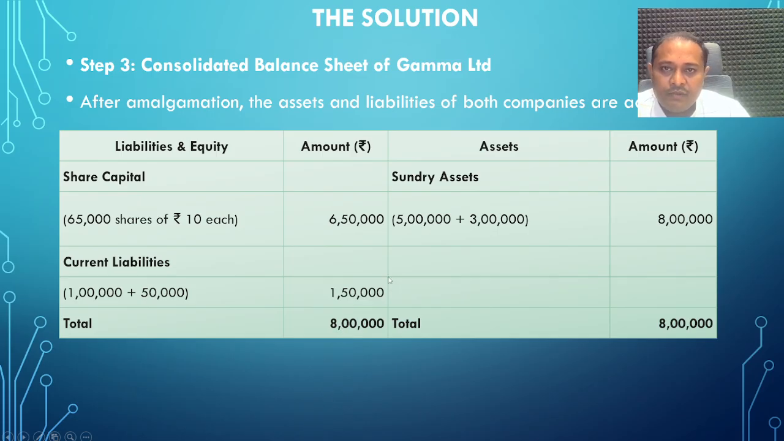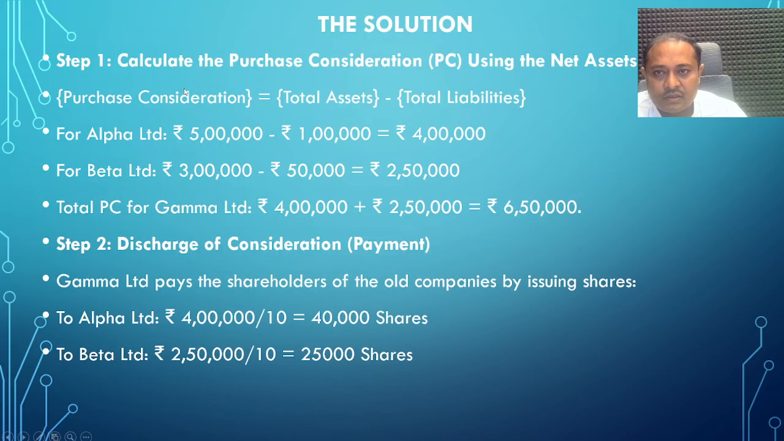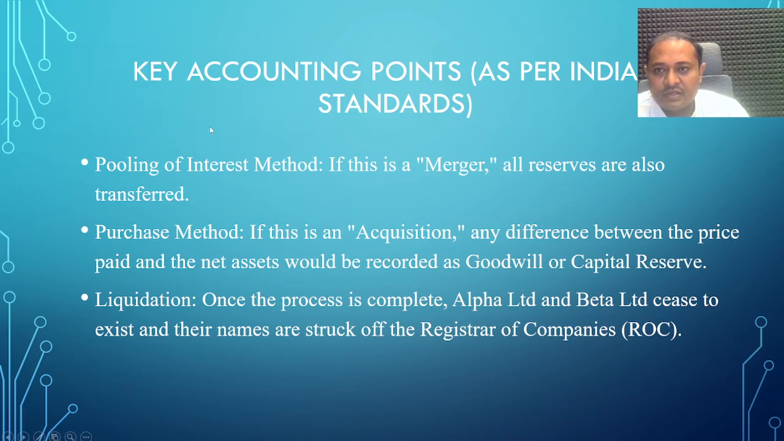So when we calculate the amalgamation, when we start the procedure, first we have the purchase consideration calculation, the second step is to discharge the purchase consideration, and the third step is the consolidated balance sheet of the newly formed company. Key accounting points as per Indian standards. The pooling of interest method: it is the merger, and all reserves are also transferred.